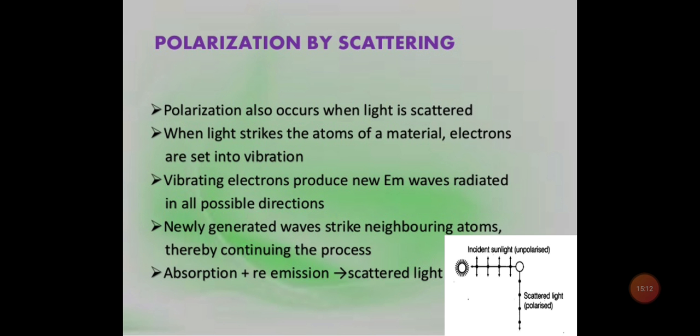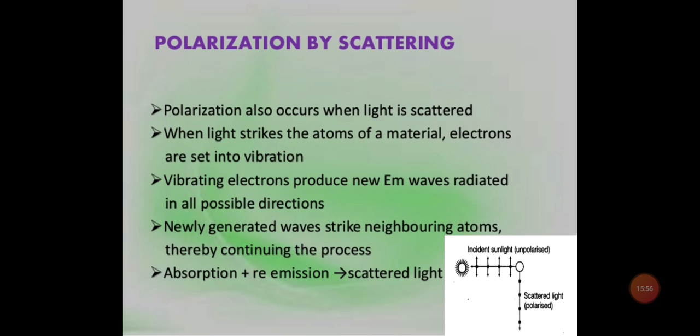Now another method is polarization by scattering. When a beam of white light passes through a medium consisting of small particles of about the same size as the wavelength of light, then the light seen in the direction perpendicular to the incident beam will appear bluish. This phenomenon is called scattering of light, and the particles which cause the scattering are known as scatterers. In fact, we can say that the scattering of light occurs due to absorption and re-radiation of light energy by the scatterers. When the photons constituting the light energy fall on the atoms of the absorber, it gets excited and emits the light energy. Right.